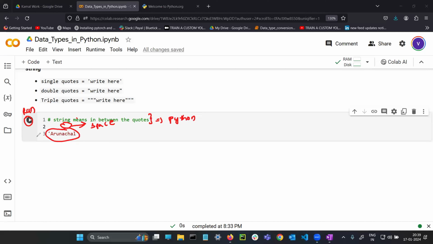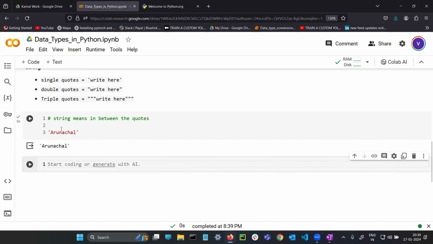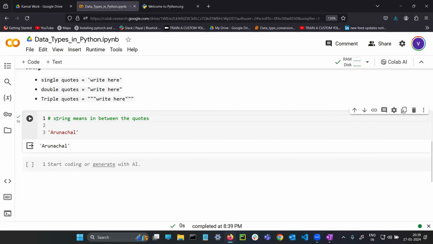The third line, where you are writing string, is going to be considered by Python. Ideally Python won't take the empty space; it will take the third one, which is string, and it is responding properly.